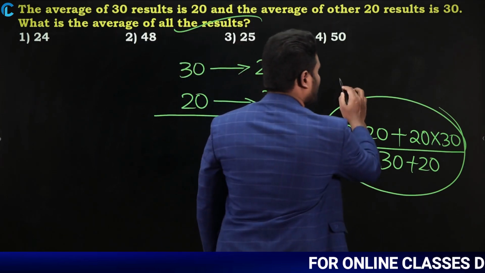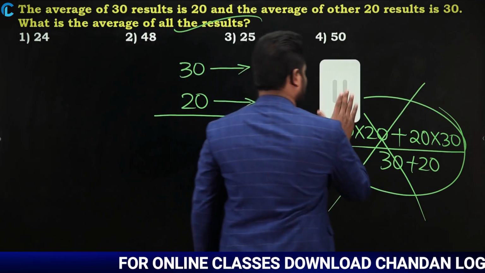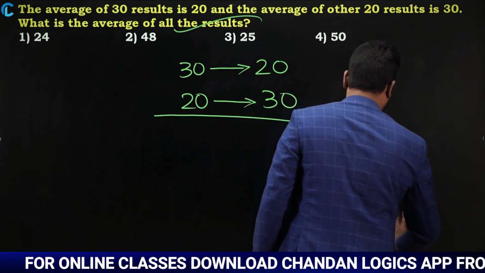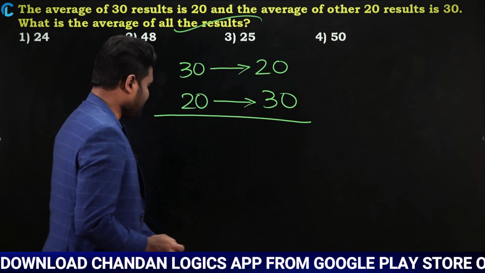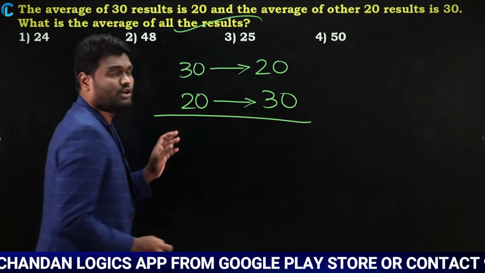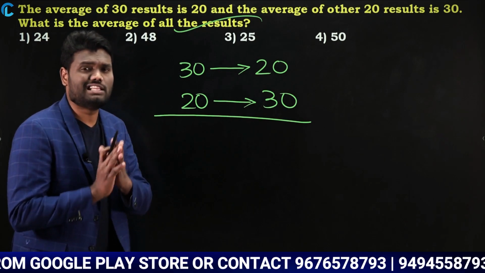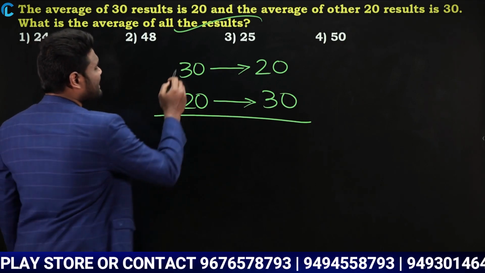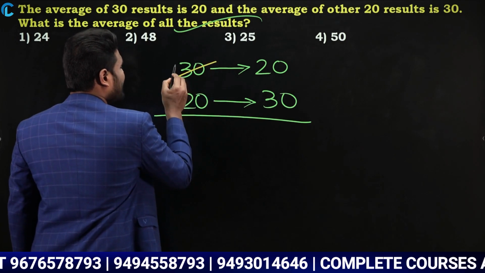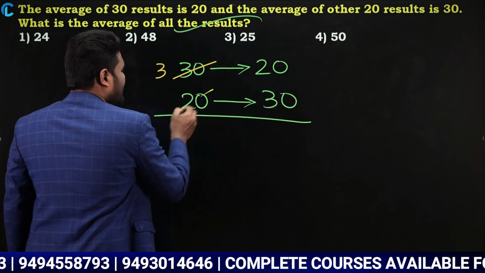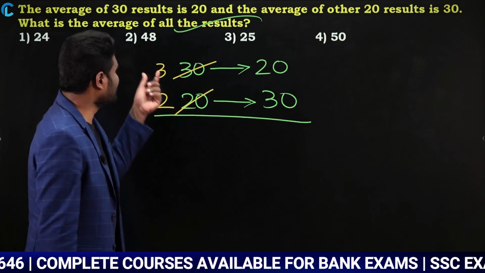But from an examination point of view, you can't do all these calculations. Now how to do these types of questions much faster? Very simple. Just observe here carefully. First try to make the calculation simple. On the left hand side, if there is any cancellation, you can cancel those numbers. If you look here, 30 and 20 get cancelled in the 10 table. In the 10 table it cancels 3 times, and in the 10 table it cancels 2 times. Now 30, 20 is the same as 3, 2.